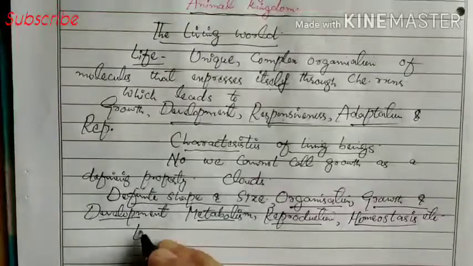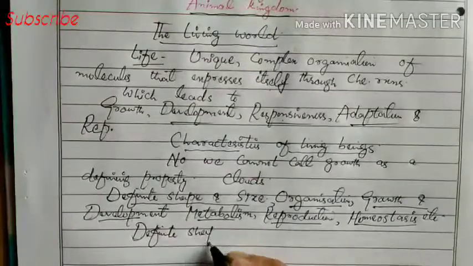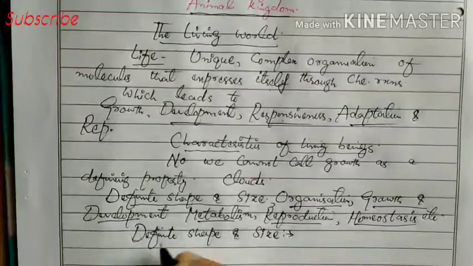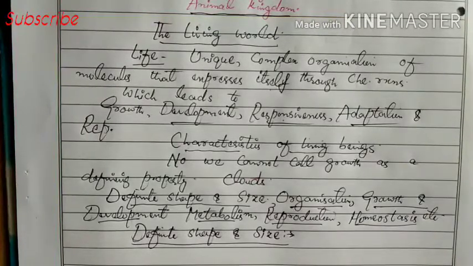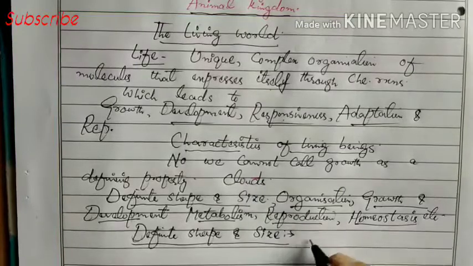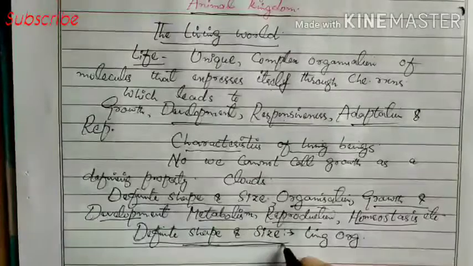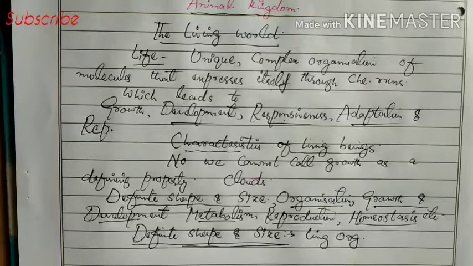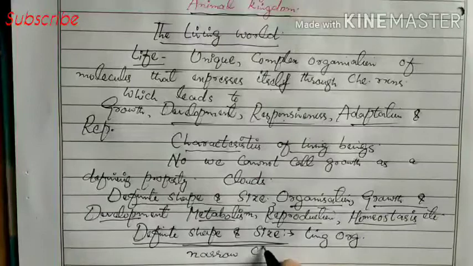First we will see definite shape and size. This is one of the characteristics of living things. We know that living organisms have definite shape and size, but this shape and size may change within a narrow range.